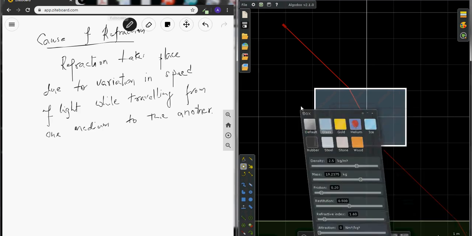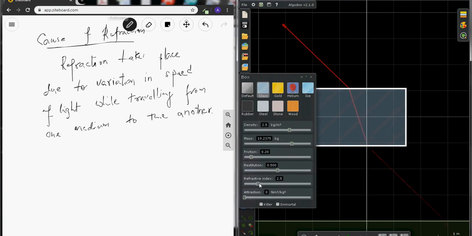Notice one thing here: this ray and this ray are parallel. The distance by which it moves away from its original path is called the lateral shift. We will be deriving a relation on that also.